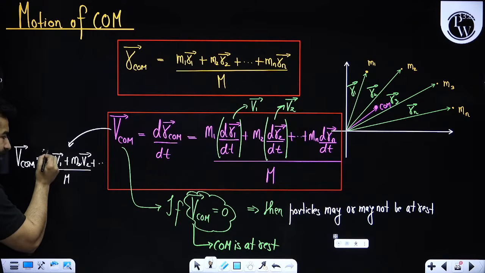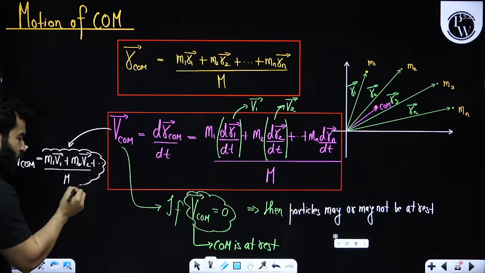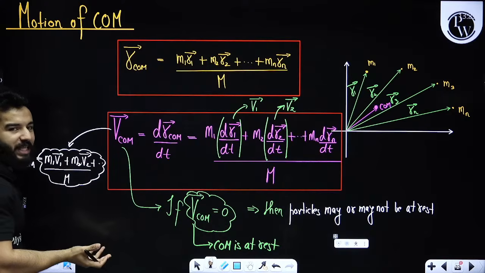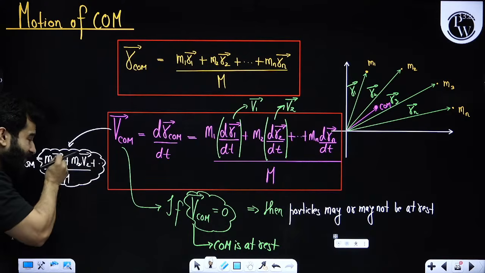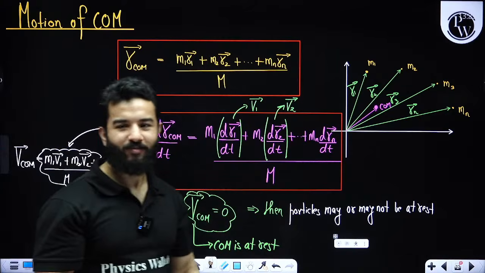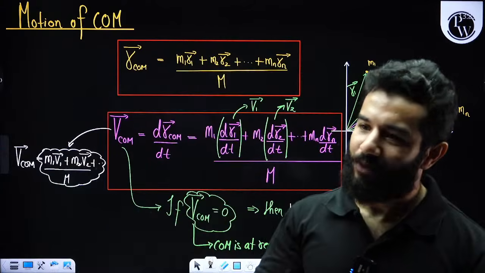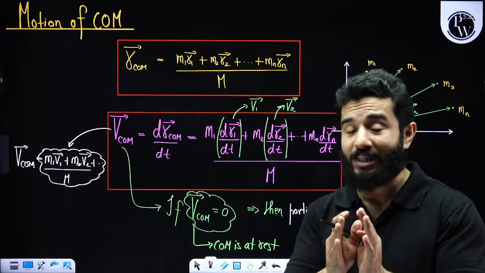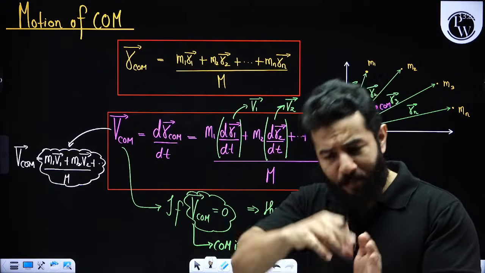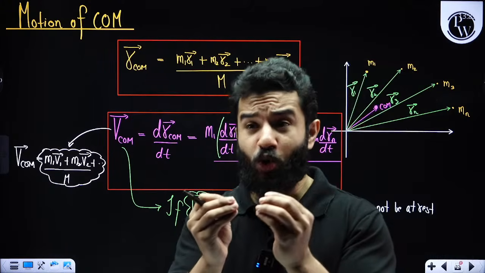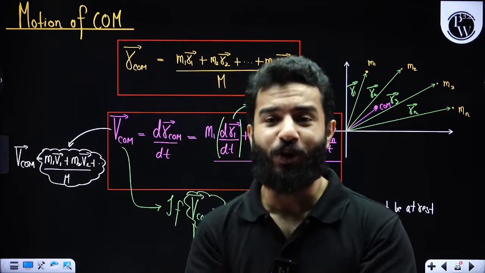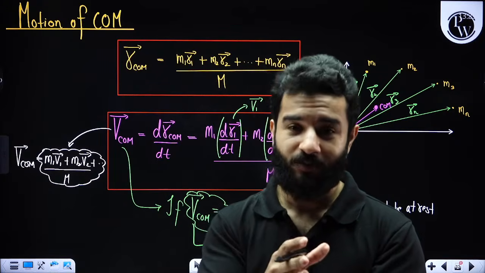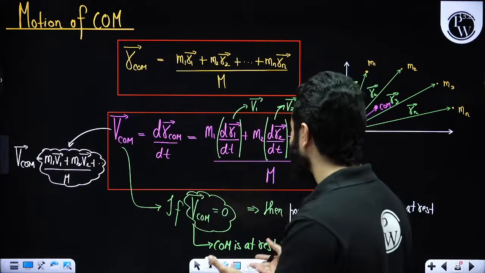So this is a vector sum, my dear friends. A vector sum can come to 0 even when individual vectors are not 0. So there is no necessary condition. It may be 0, it may not be 0. So do not remember that they are always going to be non-zero. That's also wrong. The system can be at rest.